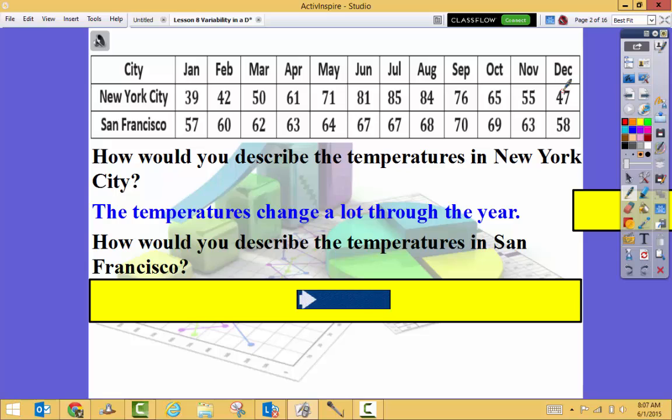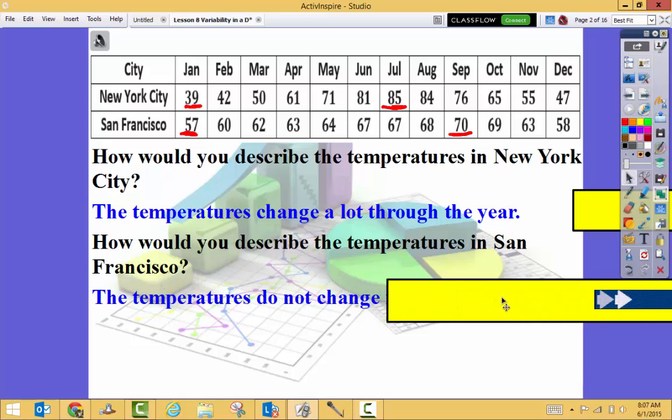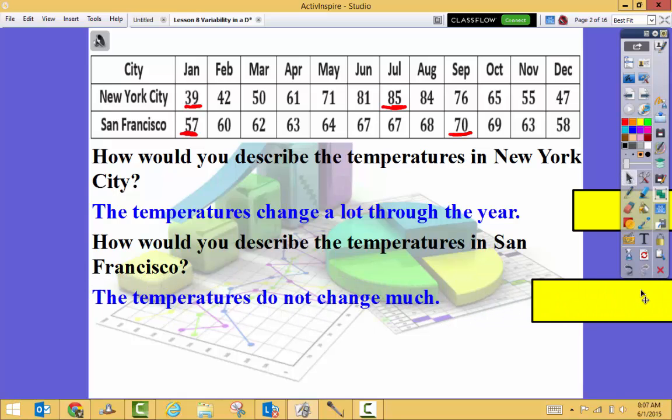How do you describe the temperatures in San Francisco? Well, I start at 57, I go up, up, and down. Notice how I'm only going from 57, though, up to 70. Well, here in New York, I went from 39 to 85. That's a big difference. So what do I notice? I notice that the temperatures do not change as much throughout the year.